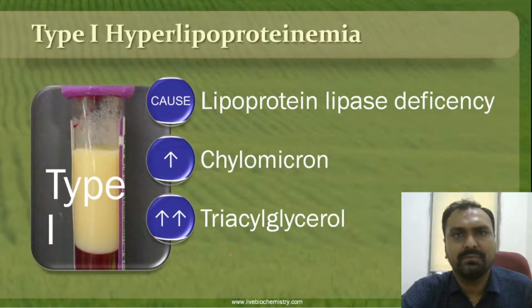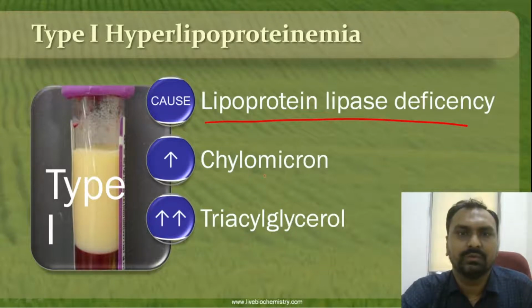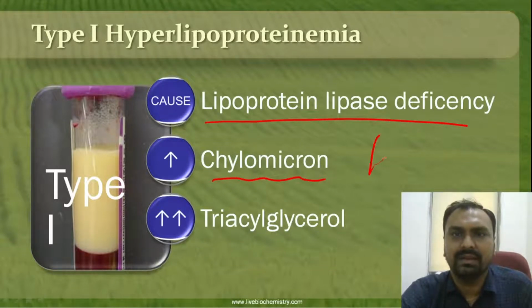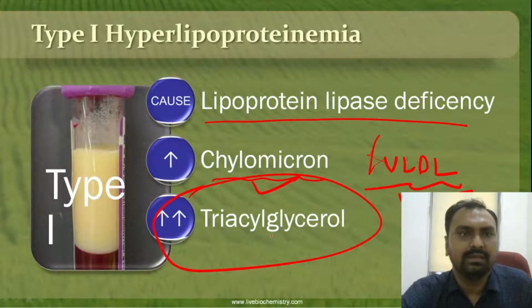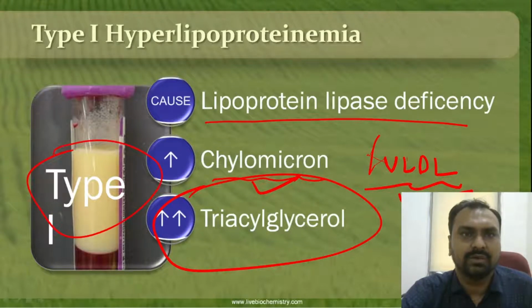Coming to type 1 hyperlipoproteinemia, here there is a deficiency of lipoprotein lipase enzyme. So there is an increased chylomicron as well as increased VLDL. Because both lipoproteins are increased, the triglyceride level is very high, and you can see a milky appearance of the plasma in type 1 hyperlipoproteinemia.